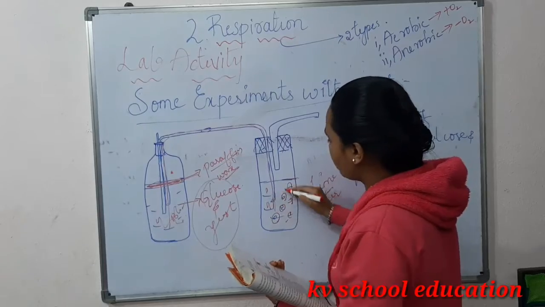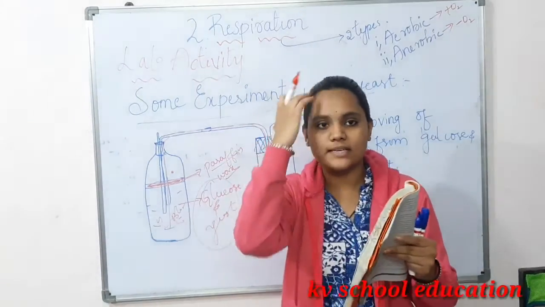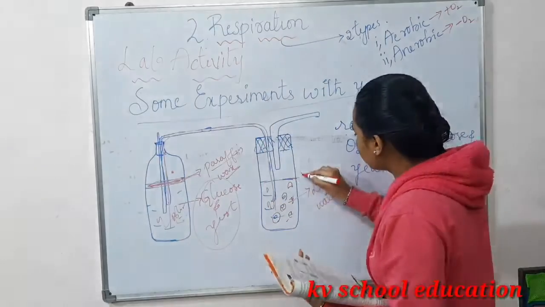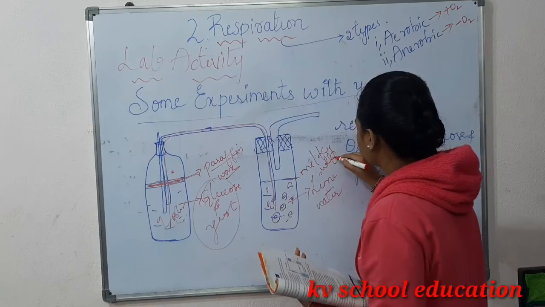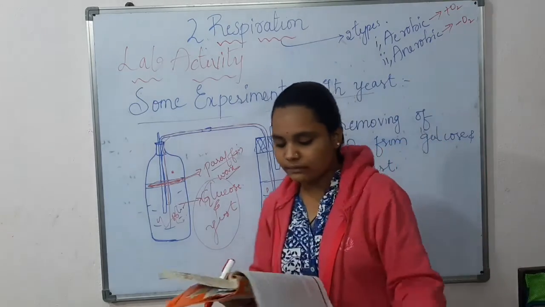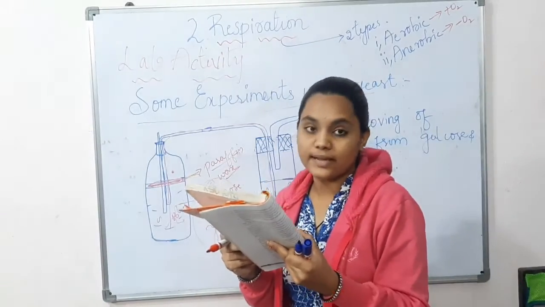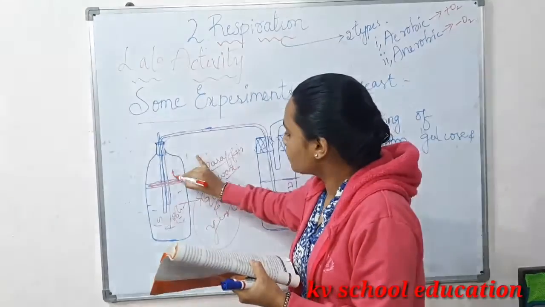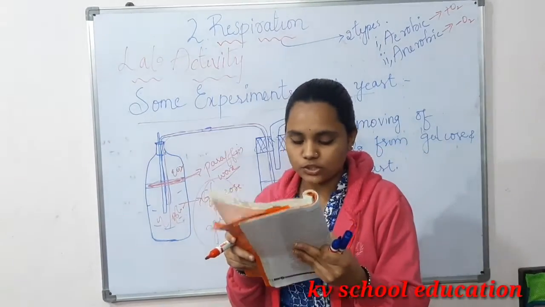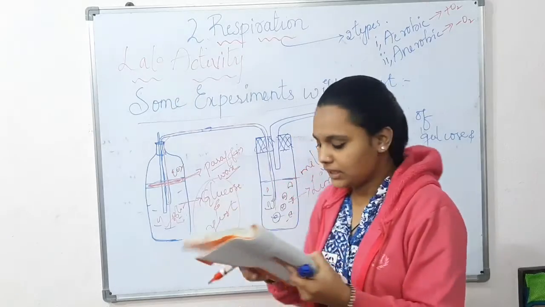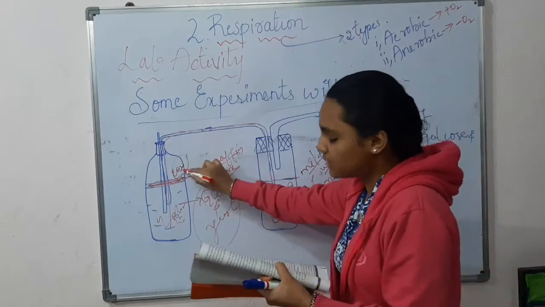Small bubbles will be formed. It means that carbon dioxide is being released, so it turns milky white. During anaerobic respiration, some amount of carbon dioxide is released. So here CO2 gas will be released. The released carbon dioxide passes through the test tube and turns lime water milky. This lime water turns milky white because carbon dioxide is released.